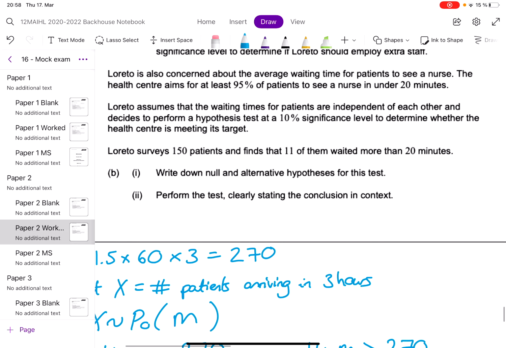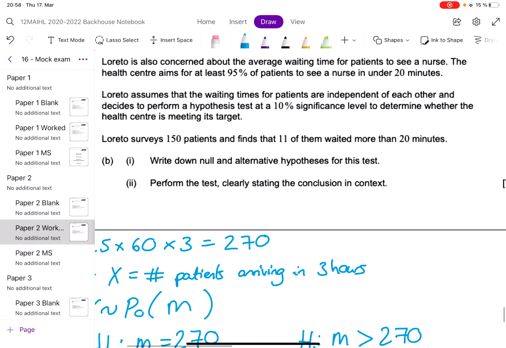Loreto is also concerned about the average waiting time for patients to see a nurse. The health centre aims for at least 95% of patients to see a nurse in under 20 minutes. Loreto assumes that the waiting times for patients are independent of each other and decides to perform a hypothesis test to determine whether they are meeting its targets.